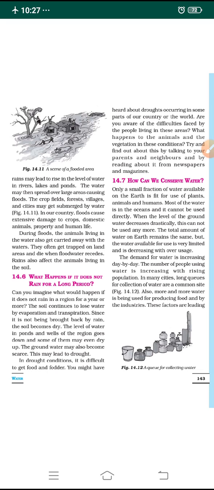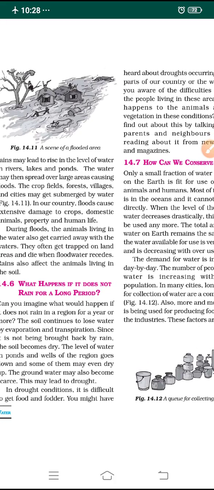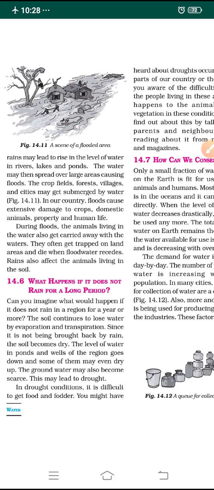So what happens next? In today's class, let us study what happens if it does not rain for a long period of time. If it rains heavily for a long period of time, it causes floods. If it does not rain at all for a long period of time, what happens? Let's see in today's lesson. Just imagine it is not raining in a particular region for a year or more.